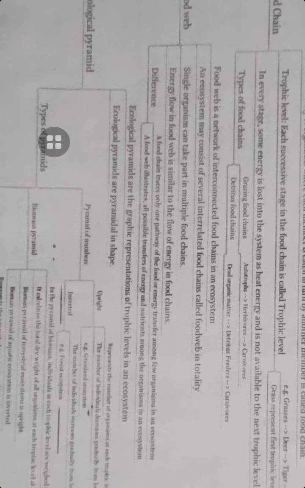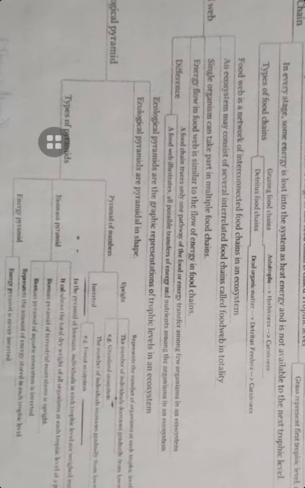Okay, so food web is the network of interconnected food chains in the ecosystem. An ecosystem may consist of several interrelated food chains, which together are called the food web. A single organism can take part in multiple food chains, and the energy flow in the food web is similar to the flow of energy in the food chain.